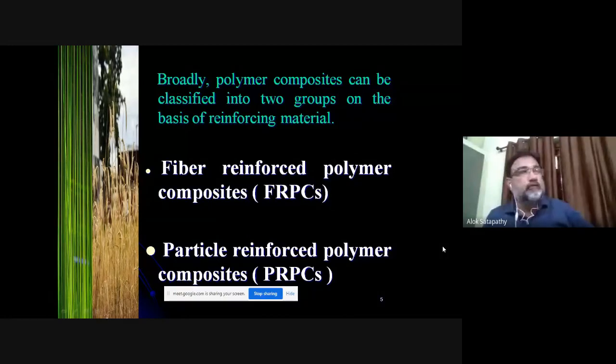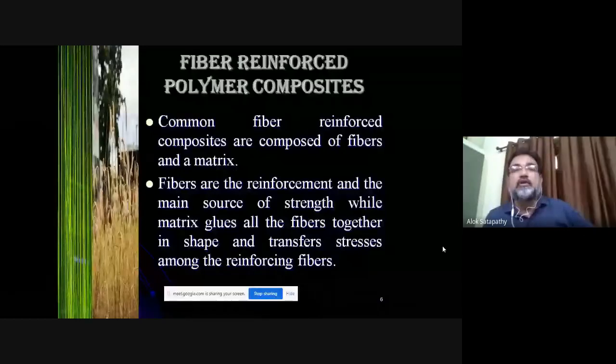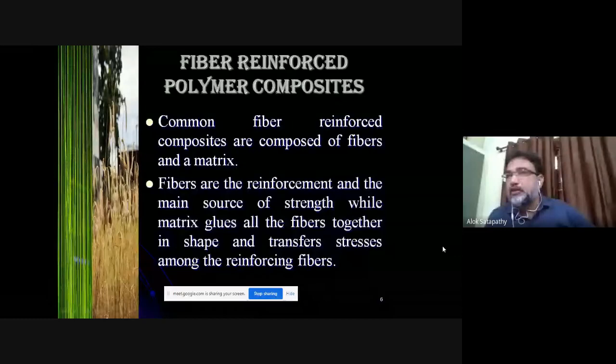Both fiber reinforced and particulate reinforced have their own merits and demerits. So coming to the fiber reinforced composite, the common fiber reinforced composites are composed of fibers and matrix. The fibers can be woven fibers or longitudinal fibers.